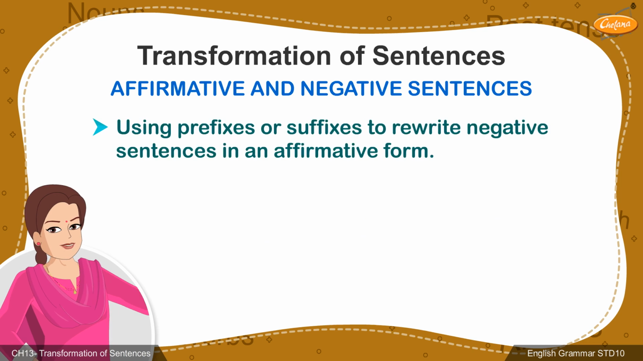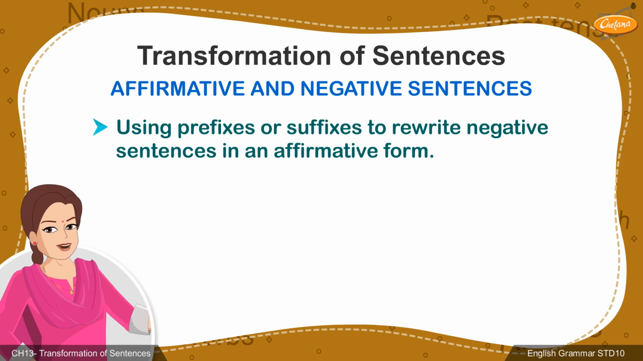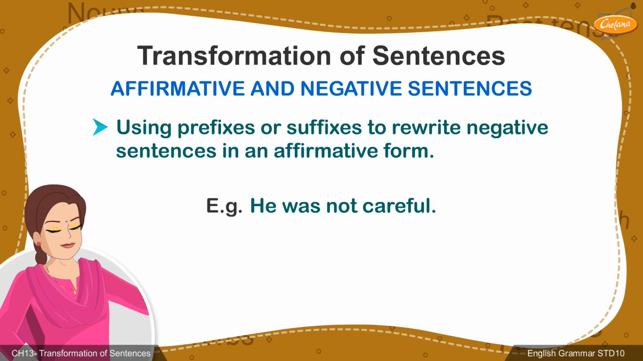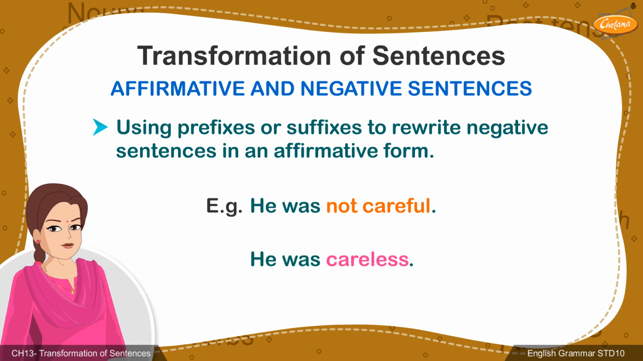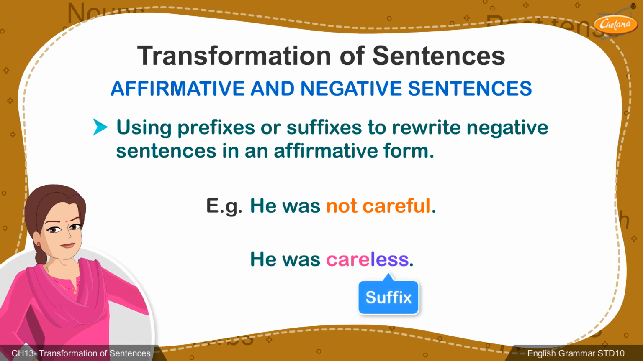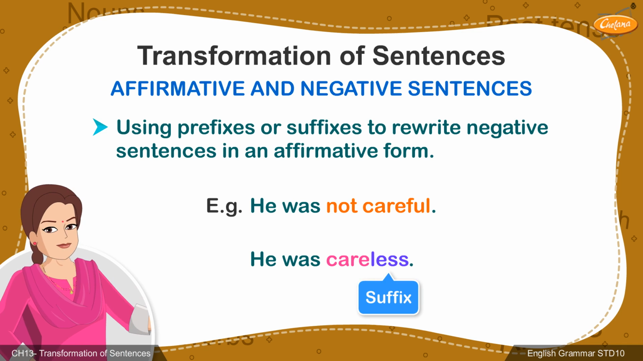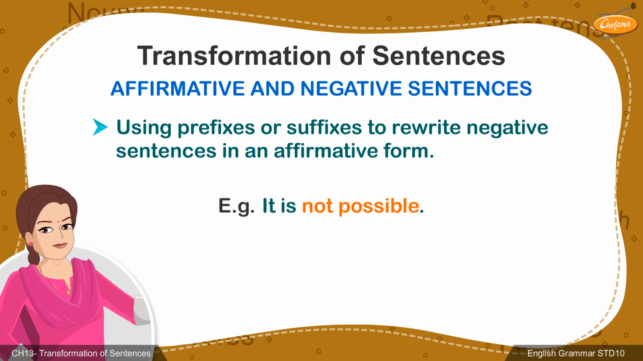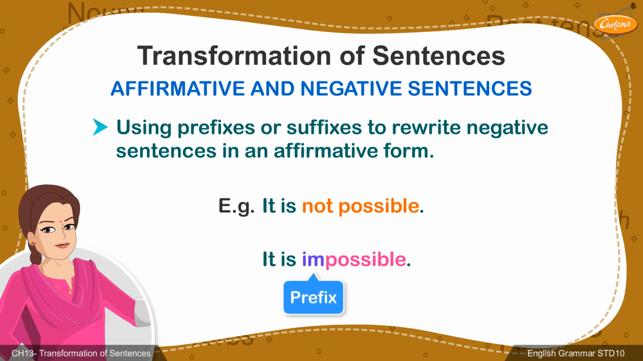Some prefixes or suffixes can also be added to rewrite negative sentences in an affirmative form. He was not careful. The words not careful could be replaced with careless, that is, by changing the suffix and removing the negative word. He was careless. Similarly, it is not possible can be rewritten as it is impossible.